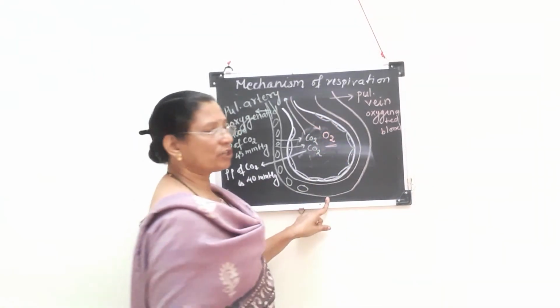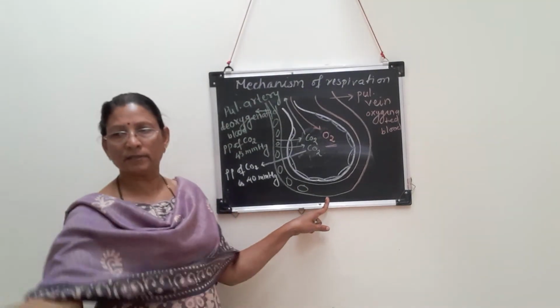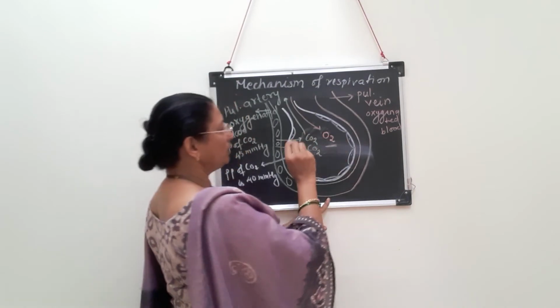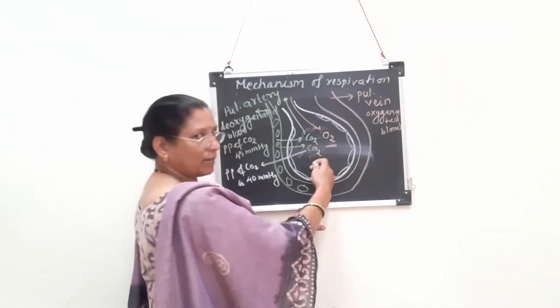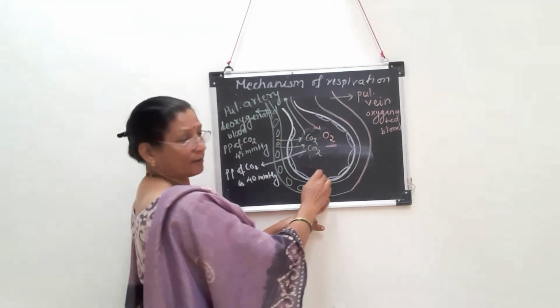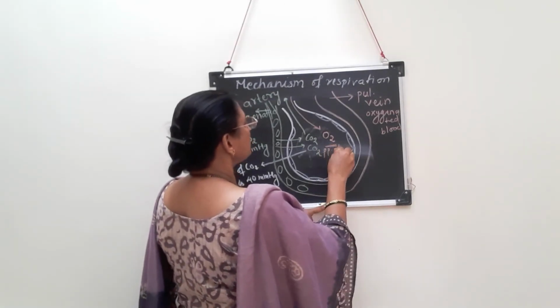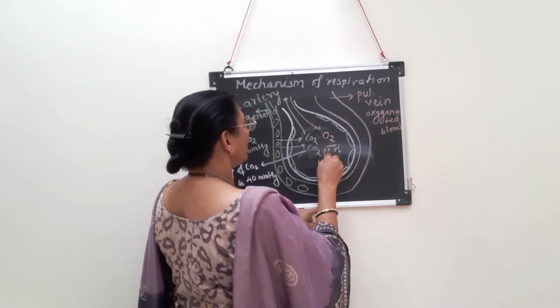This inhaled air is now present in the alveolus, and here the partial pressure of oxygen is 104 mmHg.